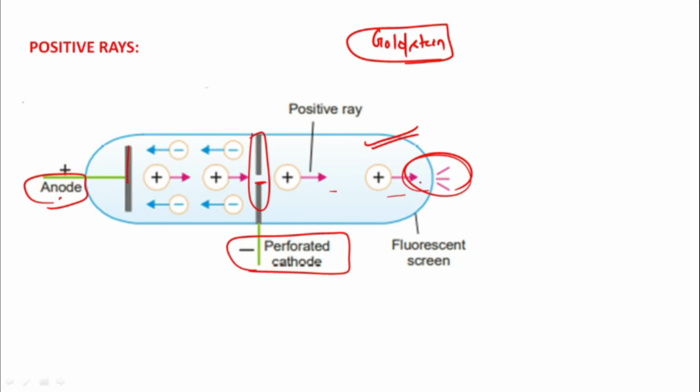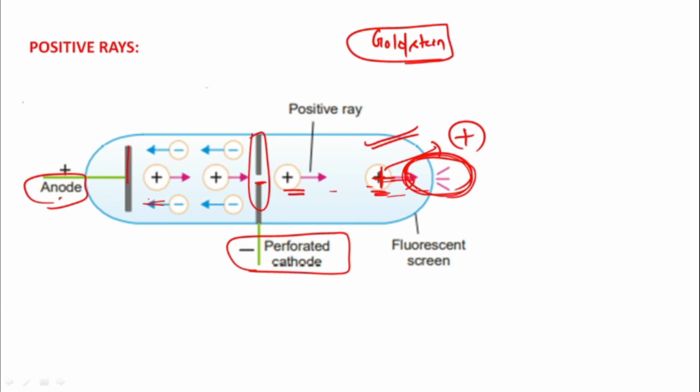This is the anode, this is the glow I am getting on the opposite wall, and these are the positive rays which are going, these are the negatives moving here. Unlike charges attract each other, so these are the positive rays.